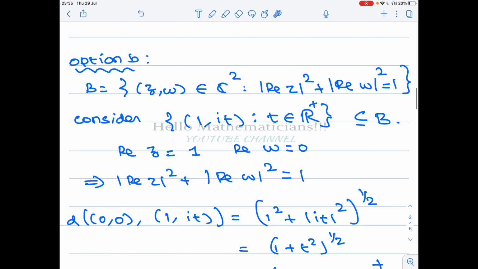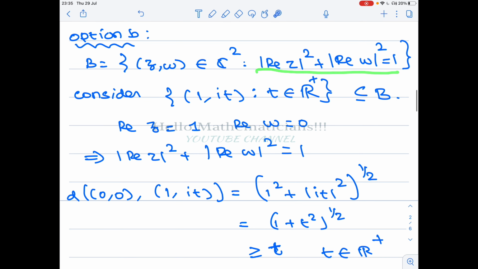Okay, so again for option B, it is given that the set of all (z, w) belonging to C square such that modulus of real part of z square plus modulus of real part of w square equals 1. Now we consider this set of all (1, it) such that t belongs to R plus, positive real numbers. Then this set is a subset of B. Why?